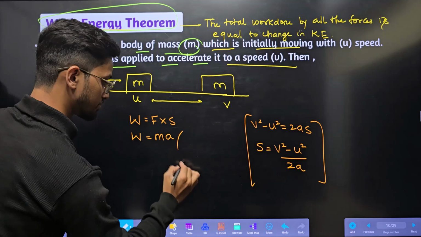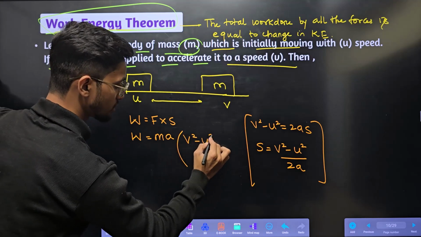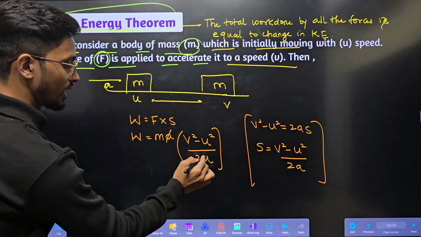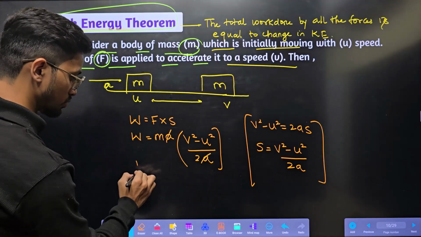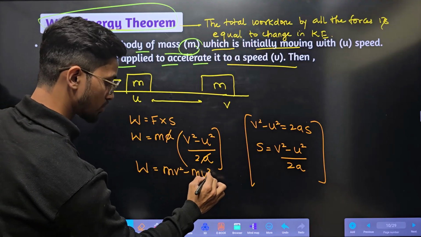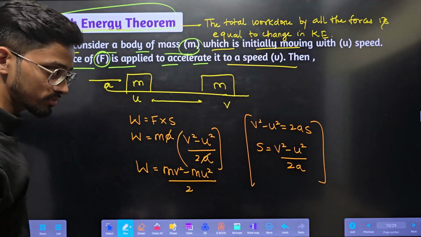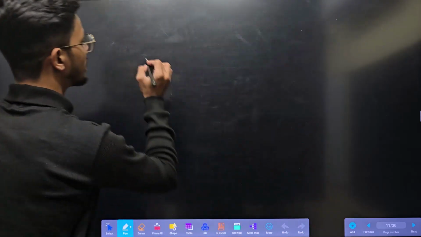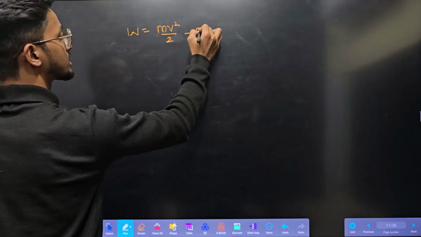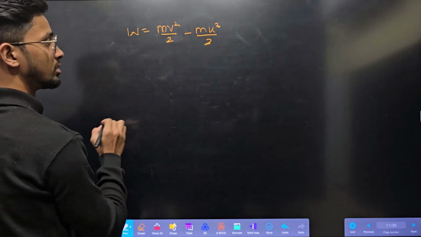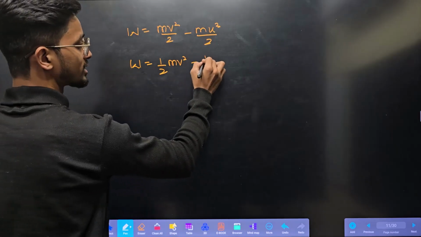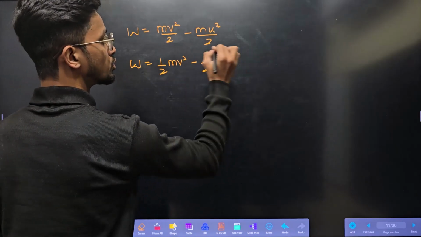We'll substitute it here. Instead of s, it will be v square minus u square by 2a. So a gets cancelled. So work done will be equal to mv square minus mu square divided by 2. So I can write it as W is equal to mv square by 2 minus mu square by 2. It is nothing but half mv square minus half mu square.